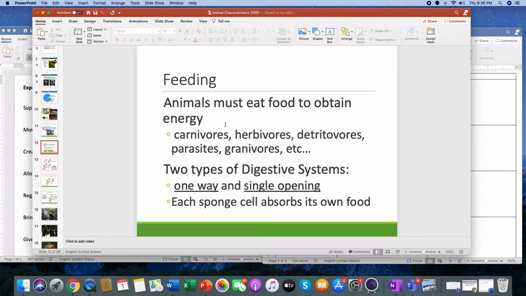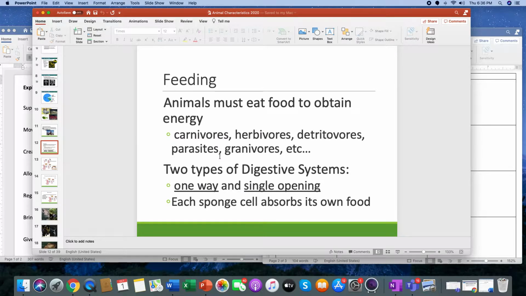There is a one-way, and what that means is there's one way and a single opening. So you and I just think we have a one-way sort of track. We eat food in our mouths, and we poop it out the other end, okay? Some animals don't have another end. They eat and poop all out of the same orifice. So they eat and poop really out of their mouth, which is kind of gross to think about.